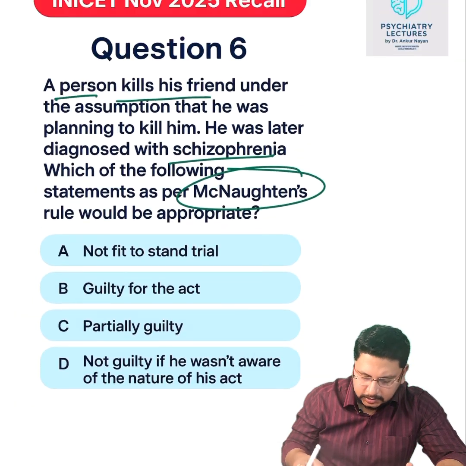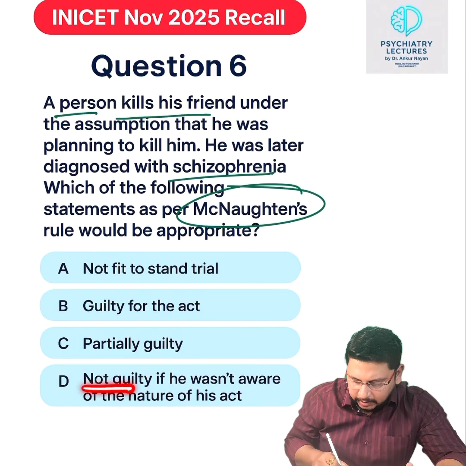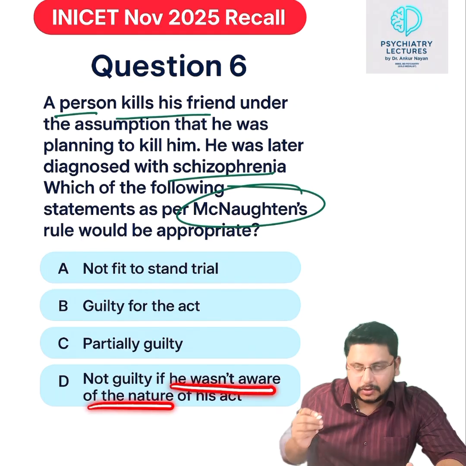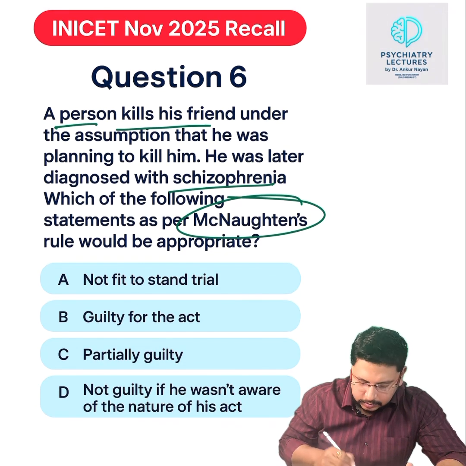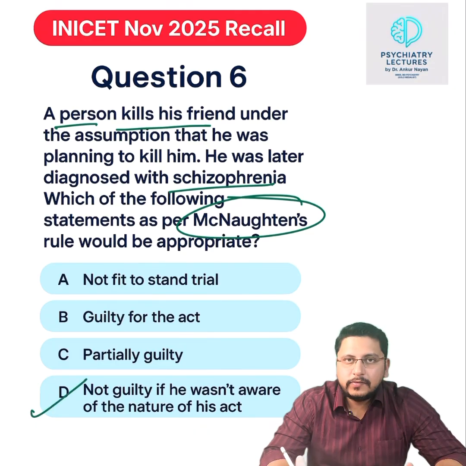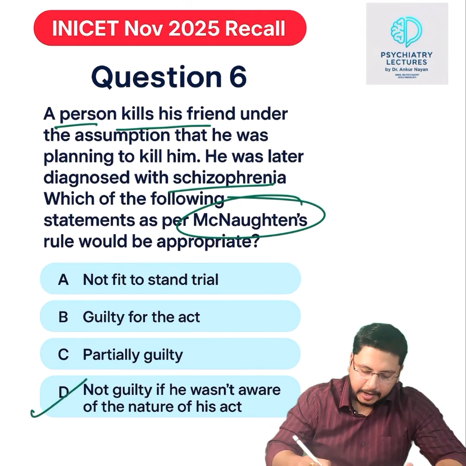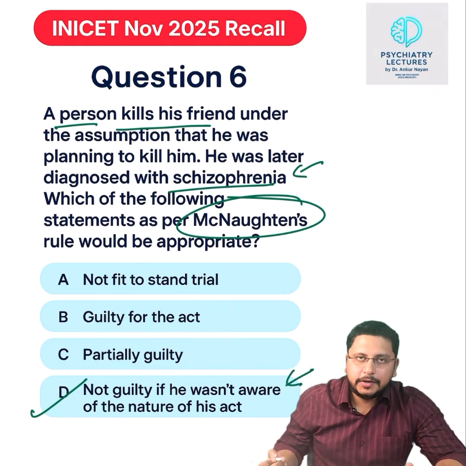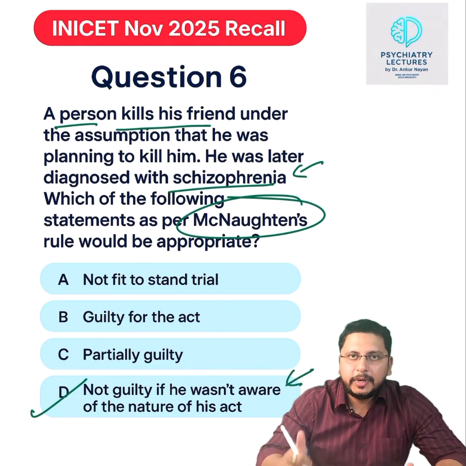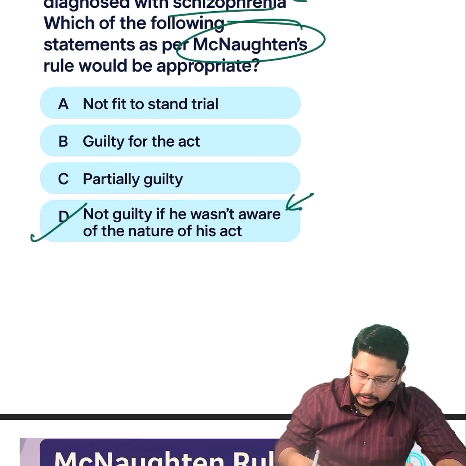And these were asked in the options, not guilty if he was not aware of the nature of the act, है ना. तो the correct option here will be option number D, not guilty if he was not aware of the nature of his act, as the patient has unsound mind and he was not aware of the nature of the act. Section 22 BNS, McNaughton's rule.